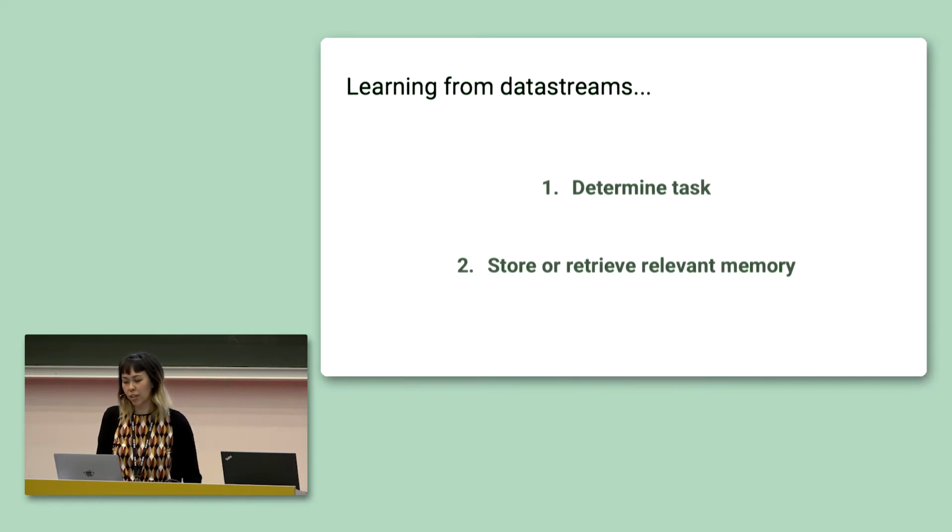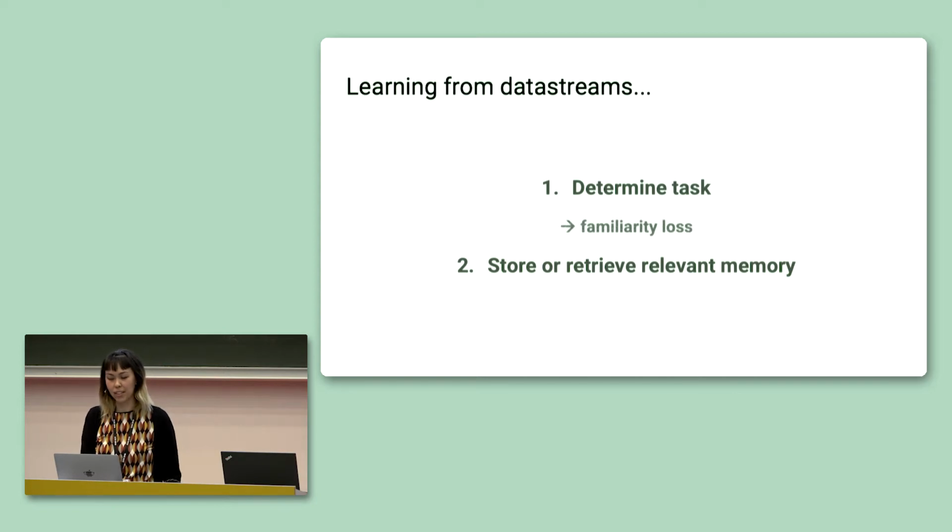So just in case you catastrophically forgot about the methods that we just talked about, here is one last reminder before I move on to some experiments. We're going to use a familiarity loss to detect task change, and given that task information, we'll alleviate forgetting by using model superposition.